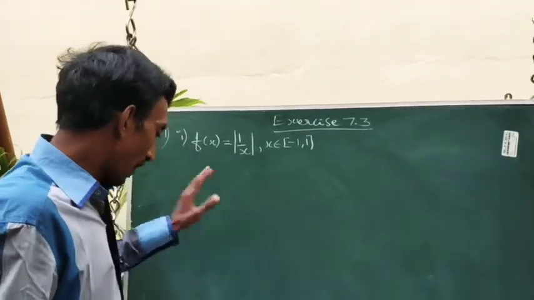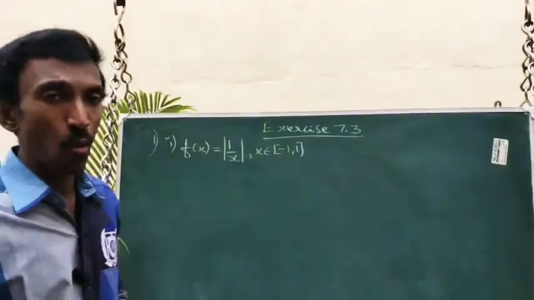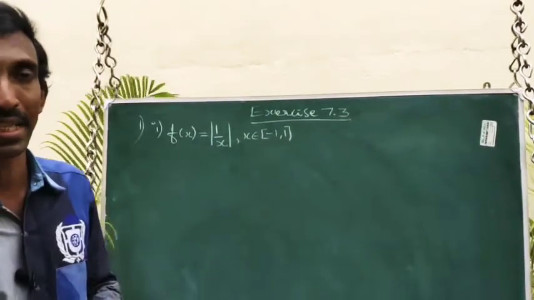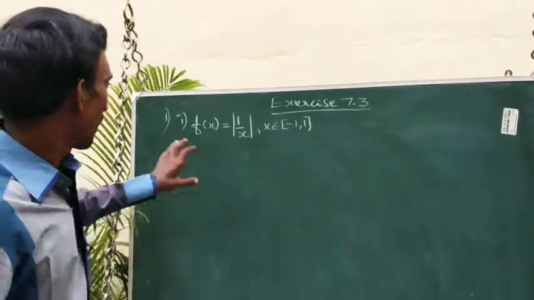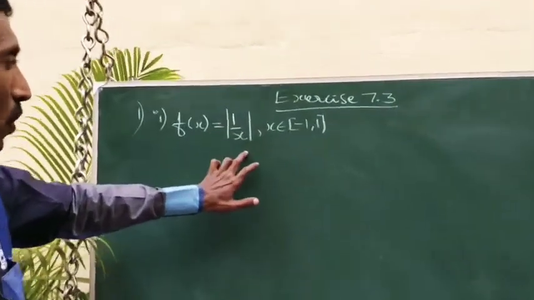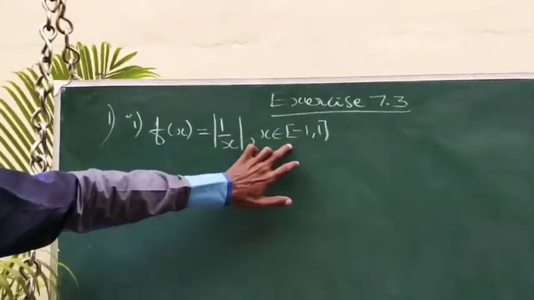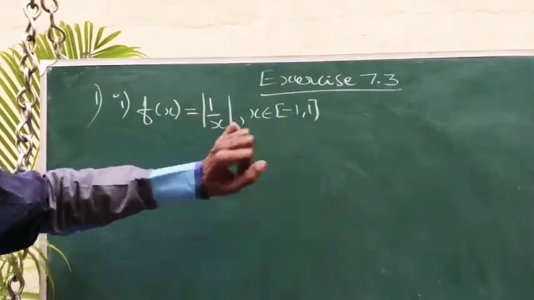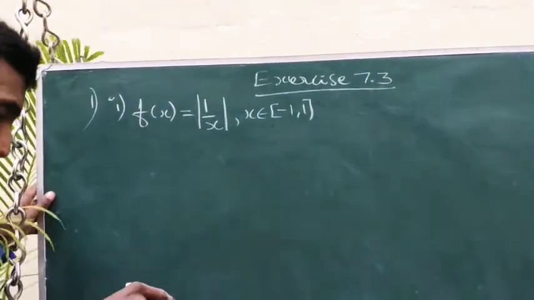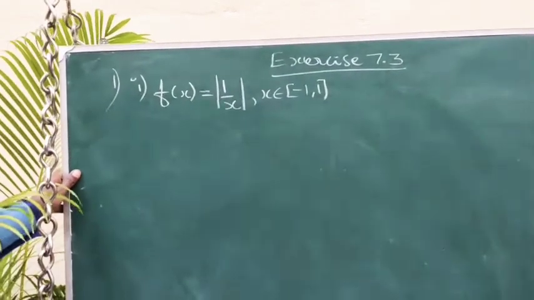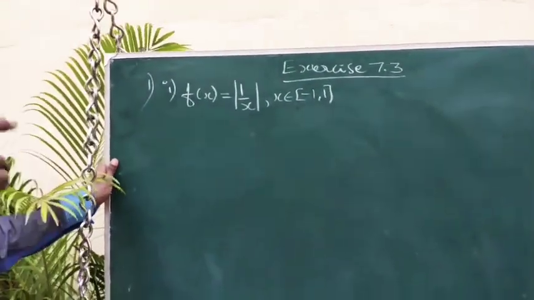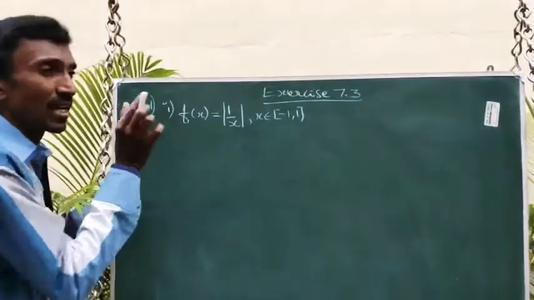Okay. So first question: explain why Rolle's theorem is not applicable for the following functions in the respective intervals. First subdivision, f of x equal to the absolute value of 1 by x, where x belongs to the closed interval minus 1 comma 1. It is given in the question clearly that it is not applicable. That means any one of the three conditions of Rolle's theorem fails. So find which condition fails.